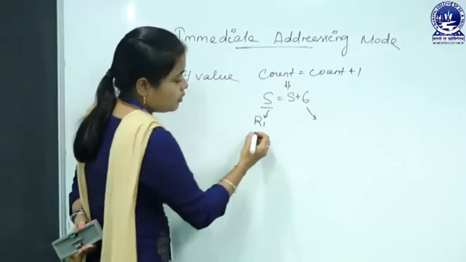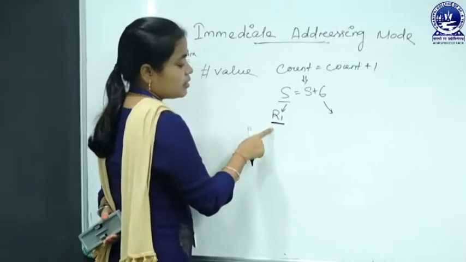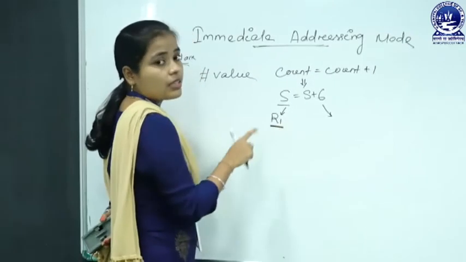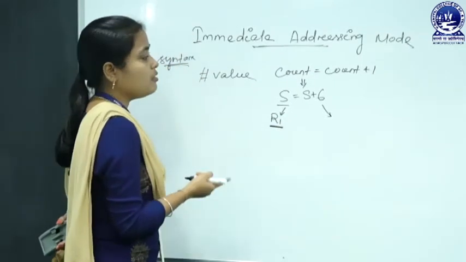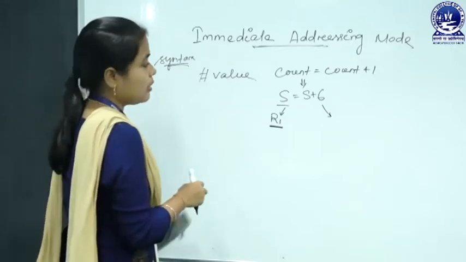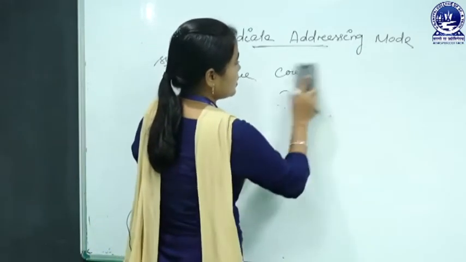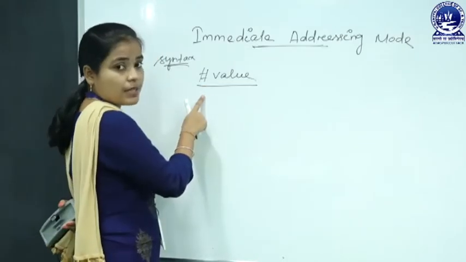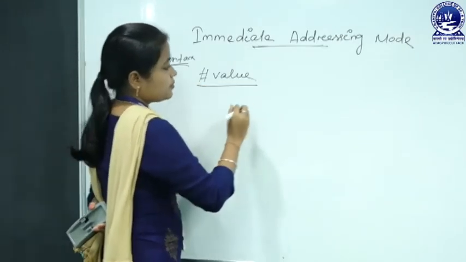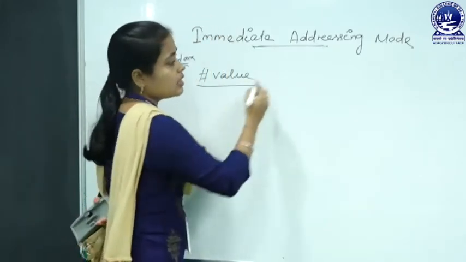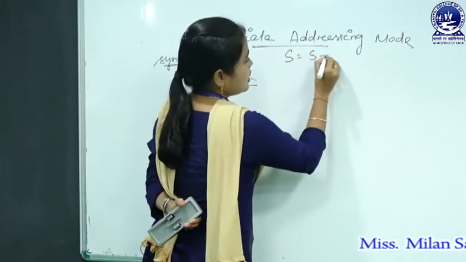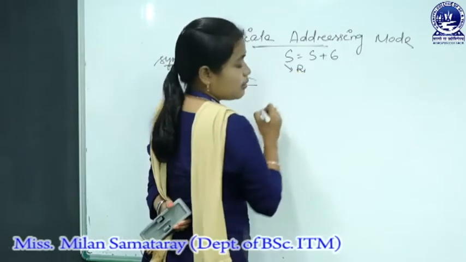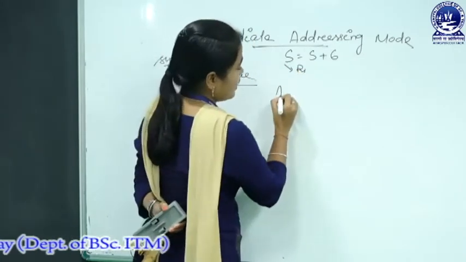So, you have to update the content of R1 by adding the value 6. How will we write this in an assembly language program? For this, what is the syntax? The syntax uses the sharp sign. So, how will we write it if it is S equals S plus 6 and S is stored in register R1?